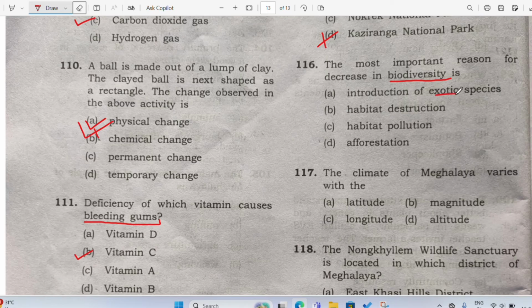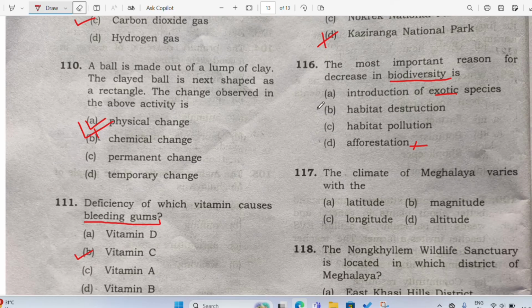In fact, this is a good thing. Habitat destruction, habitat pollution, this can be a reason. Afforestation, no. Afforestation means what? Afforestation means planting more trees. Afforestation is the opposite of deforestation. Deforestation means cutting down trees, right? And afforestation means planting more and more trees. So this cannot be. Then habitat destruction or habitat pollution.